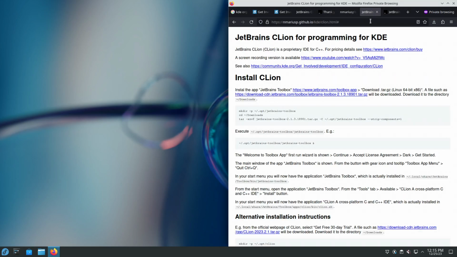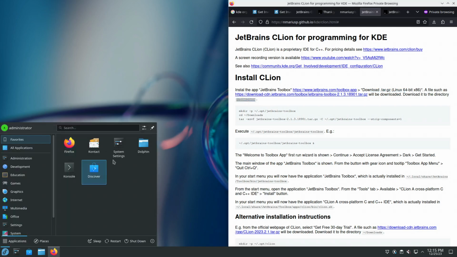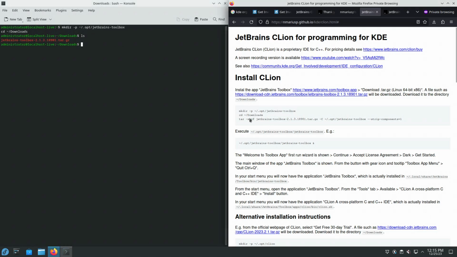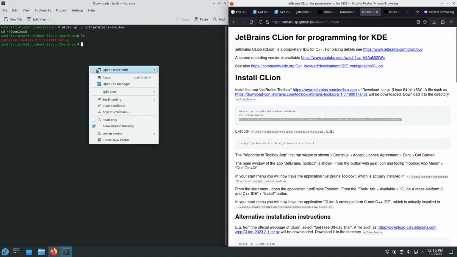Okay, so let's read. It says download the tar.gz. We did that. We will download the file into /downloads, which we did. So let's run the instructions in a terminal console. Let's see if the instructions are correct. So the version is 213.18.901. Okay, so it's the same version. We probably can just run this command line.